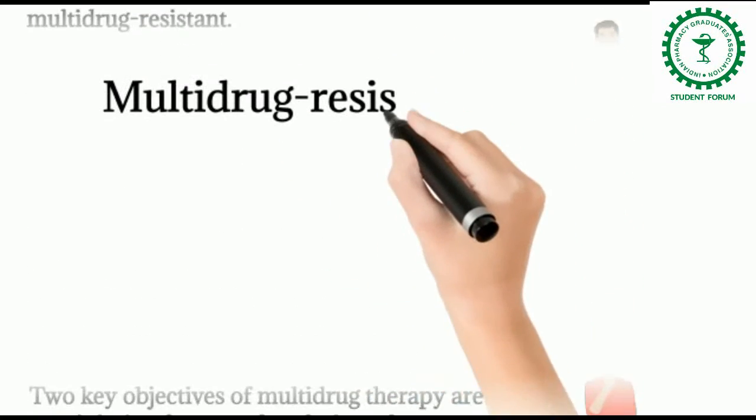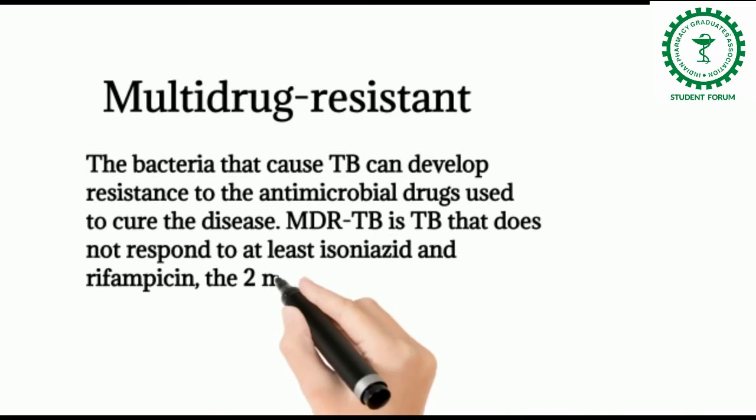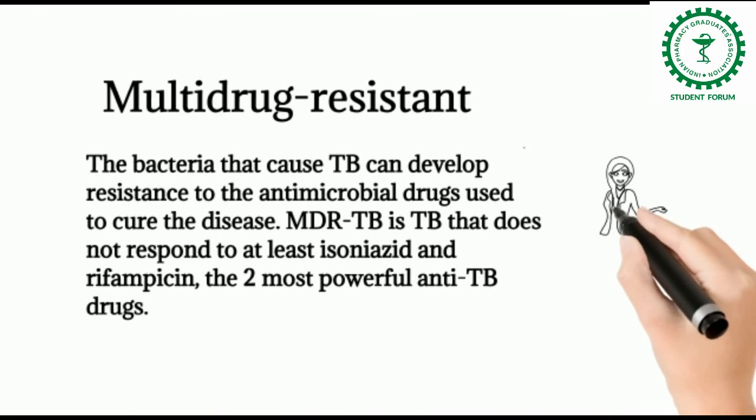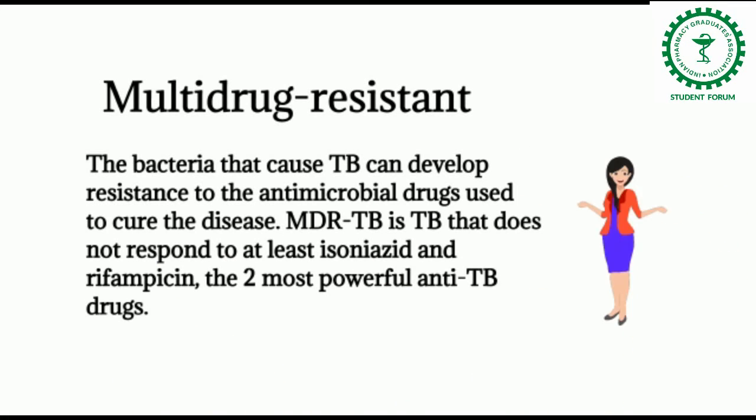The bacteria that cause tuberculosis can develop resistance to the antimicrobial drugs used to cure the disease. Multi-drug resistance is TB that does not respond to at least isoniazid and rifampicin, the two most powerful anti-tuberculosis drugs.